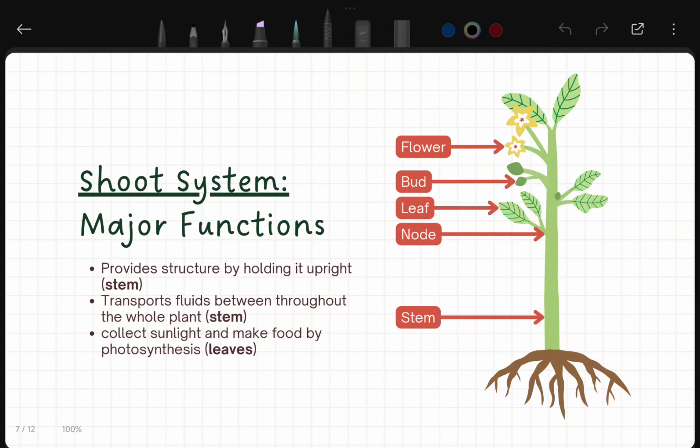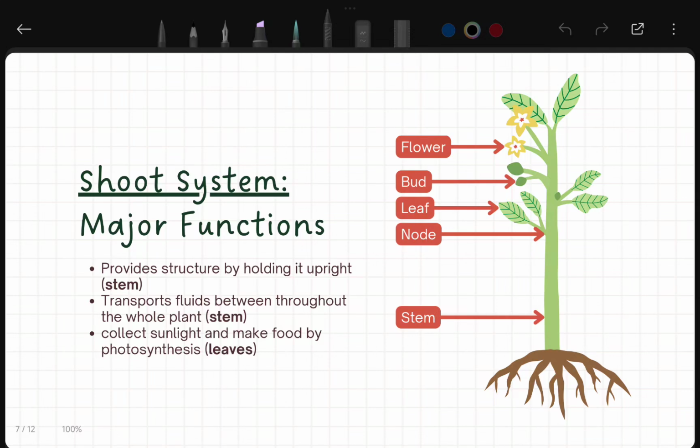The third major function of the shoot system is to collect sunlight and make food through the photosynthesis process, due to the presence of the leaves. Leaves are the major part that performs the photosynthesis process.